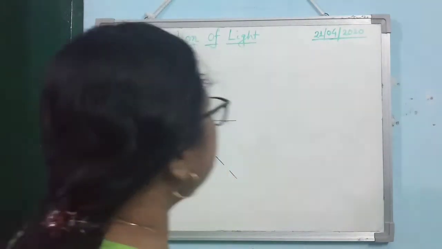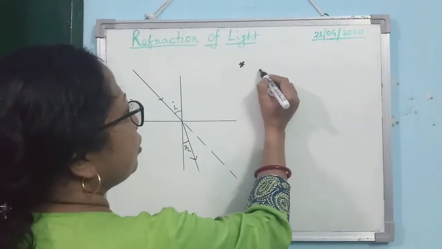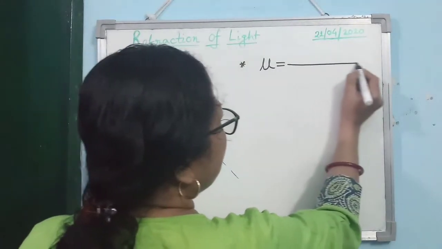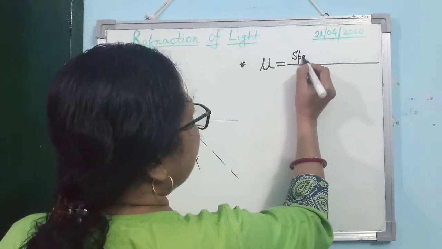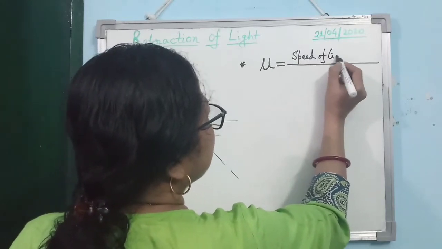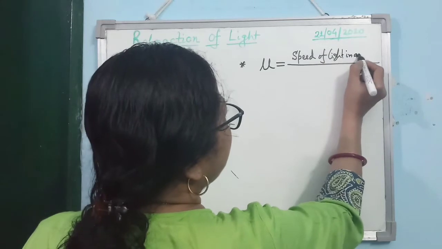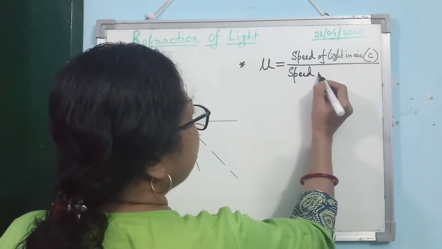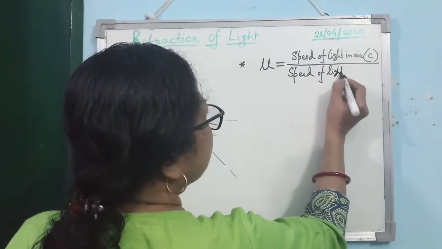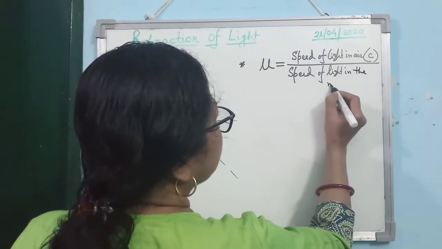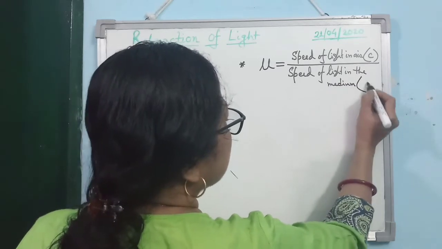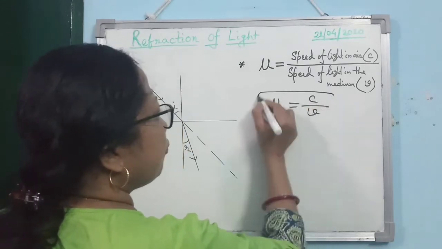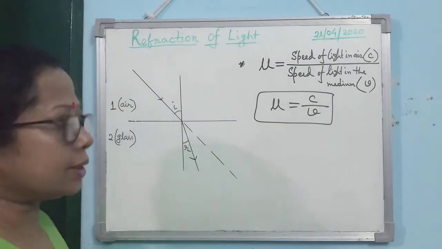Now, there is another very important relation for absolute refractive index. One can define it this way also. It is the speed of light in air, which we generally denote by C, divided by the speed of light in the medium, which we denote by V. So, mu is equal to C by V. This is a very, very important relation in physics and the refraction chapter.